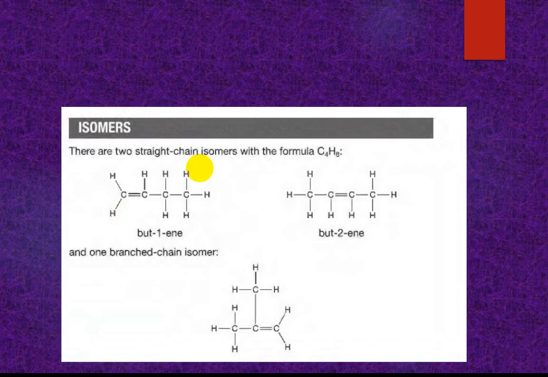These are the first 3 members of alkene. Okay, isomers. There are 2 straight chain isomers with the formula C4H8.